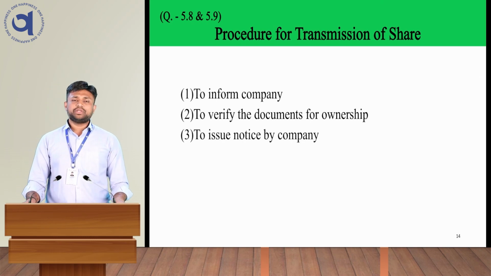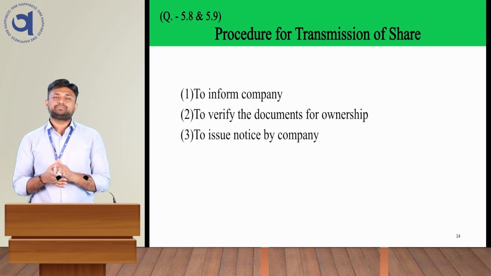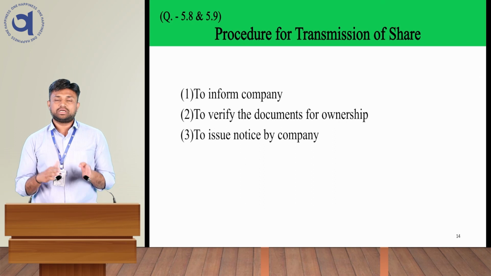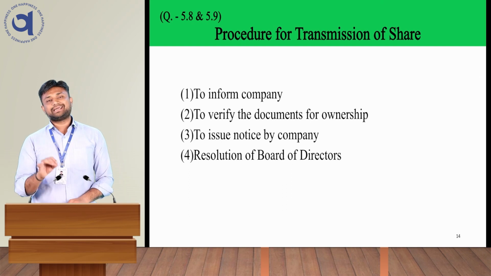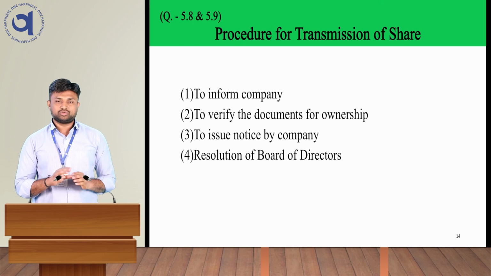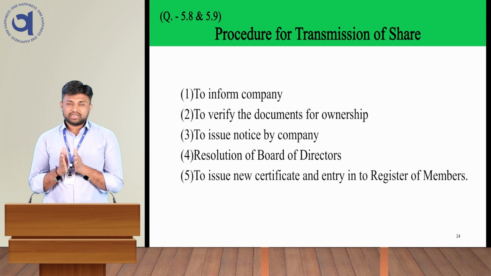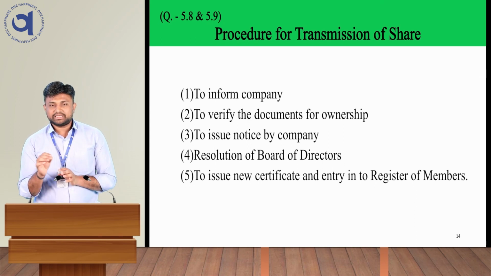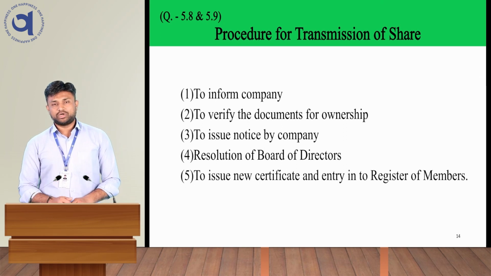Next step is to issue the notice by the company. The company will issue the notice to the public that this person has died and we are going to transfer or transmit the share to the next person. The next step is the resolution of the board of directors. The secretary will pass a very small resolution among the directors that we want to transmit this share to so and so person. The next point is to issue the new certificate and make an entry in the register of members. The company maintains the register of members. They will erase the person who had died and insert the name of the person who is going to be the shareholder.